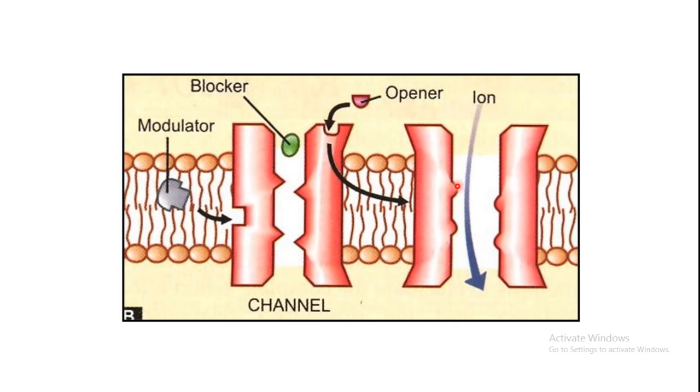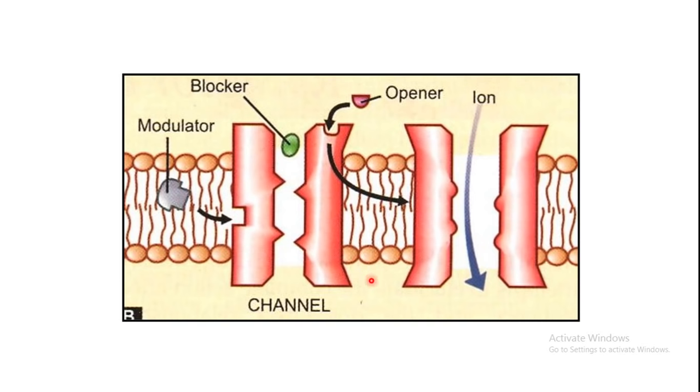These proteins, which cross the entire membrane, have an internal pore in between. An aqueous channel is present, surrounded by these proteins in the form of subunits. So when a substance opens this channel by binding, the subunits move apart and ions flow across the membrane.